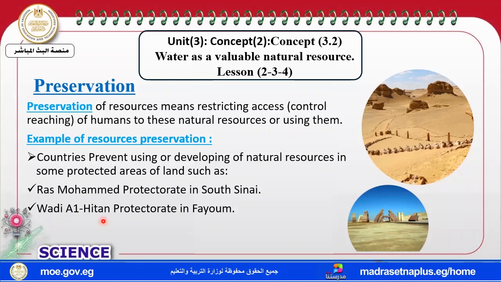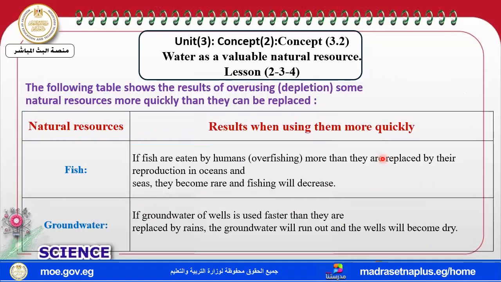The second one, Wadi Al-Hitan Protectorate, which is found in Fayoum. It's a very important protectorate. Now, what happened? This table, my dear student, shows the result of overuse or depletion. Depletion means we use more and more of the natural resource, more than we can replace it. Depleted, more than replaced.